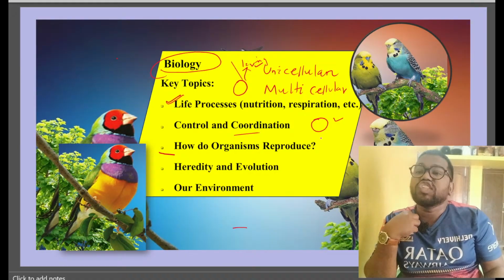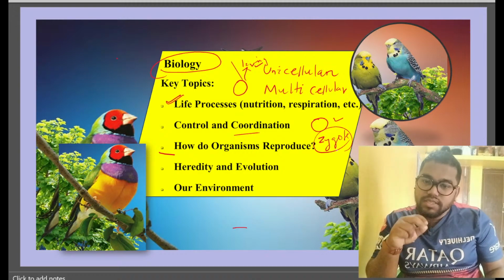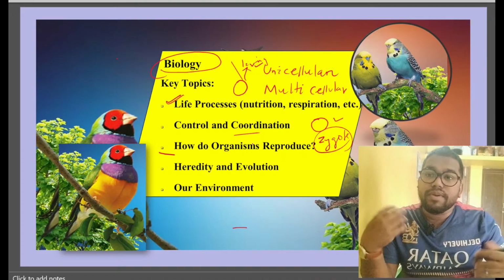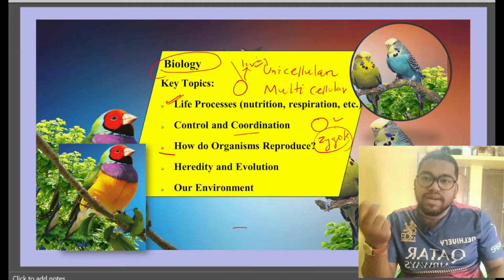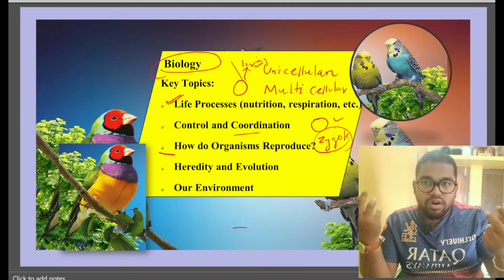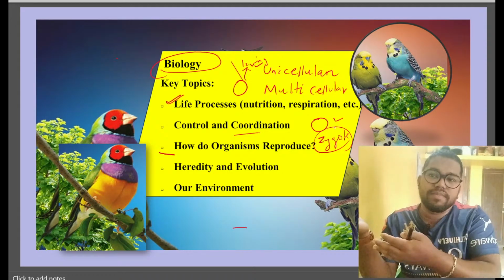What we say zygote. Okay. We are going to cover one by one, but this is the key point that we have to understand. And this is the first step, how we reproduce. It means the single cell becomes multiple cells. After this, multiple cells are able to become an offspring, the same copy of the same species.